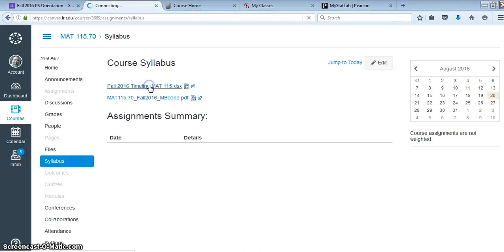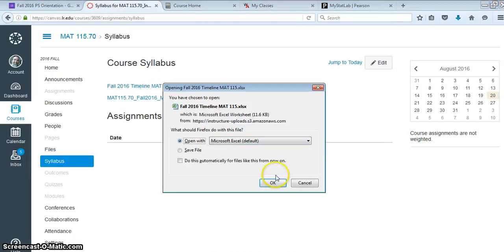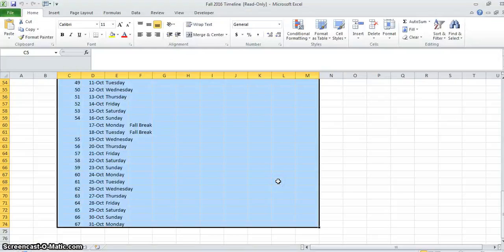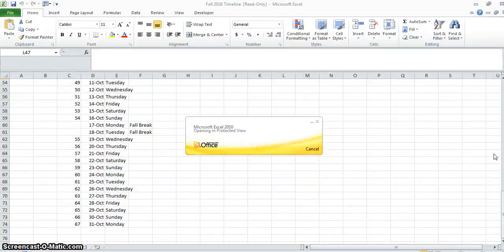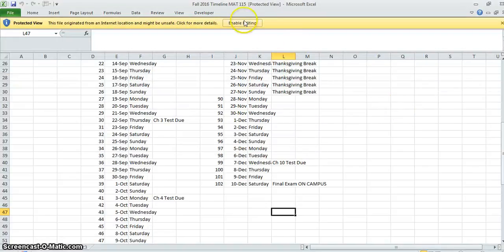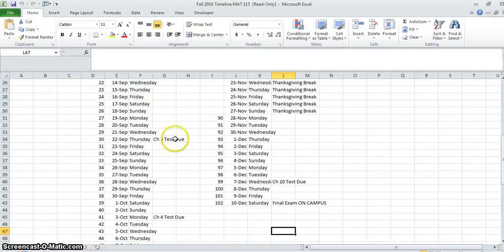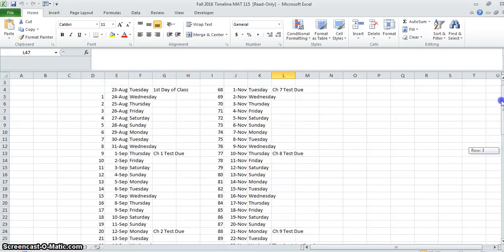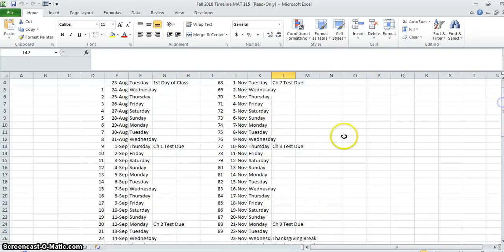Also, I have a timeline set up, and it just says when the chapter tests are due. This is also when the homeworks are due on these dates. So all the chapter 1 homeworks are due on September 1st, and that's when the chapter 1 test is due. And again, this is online.